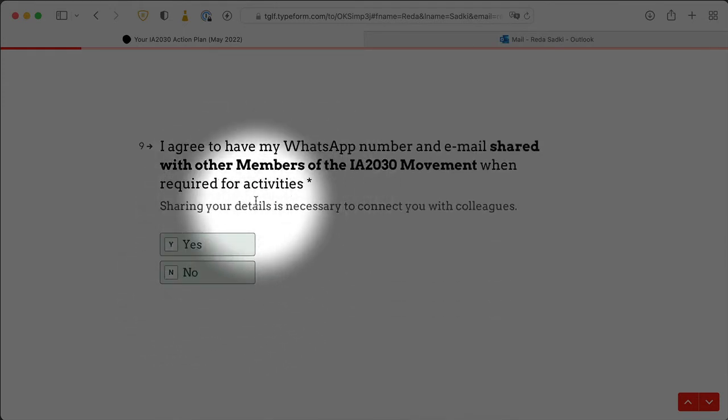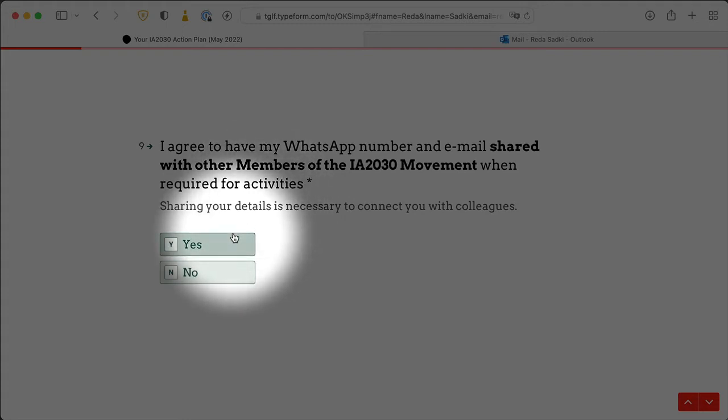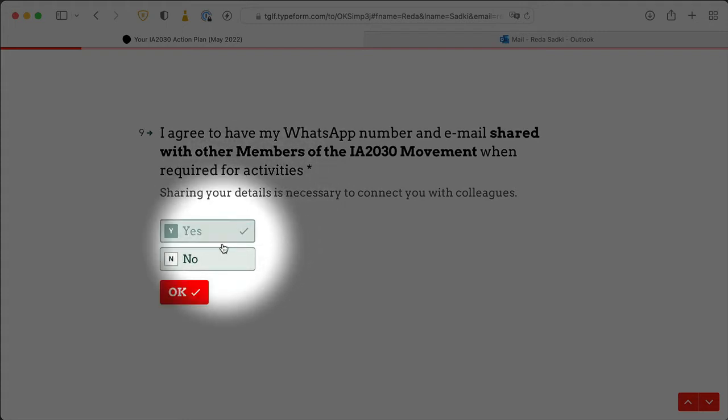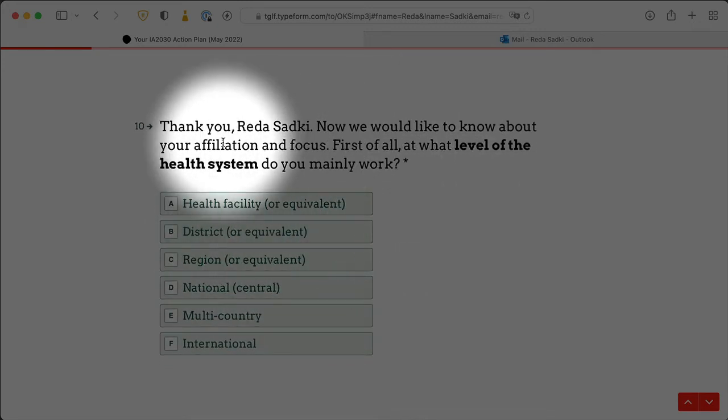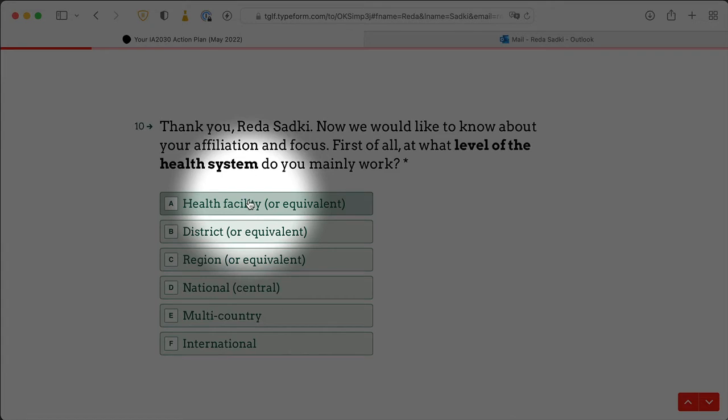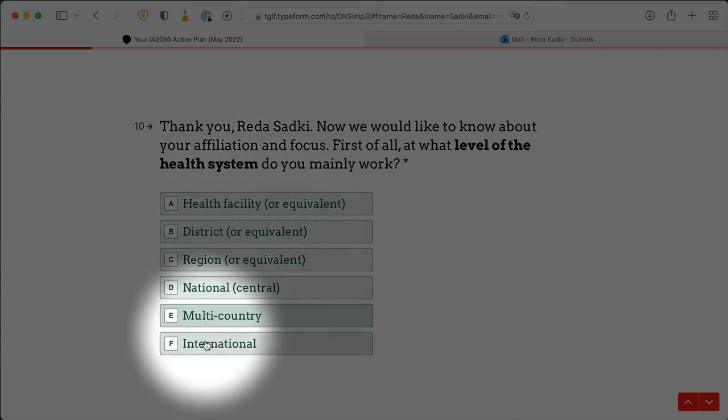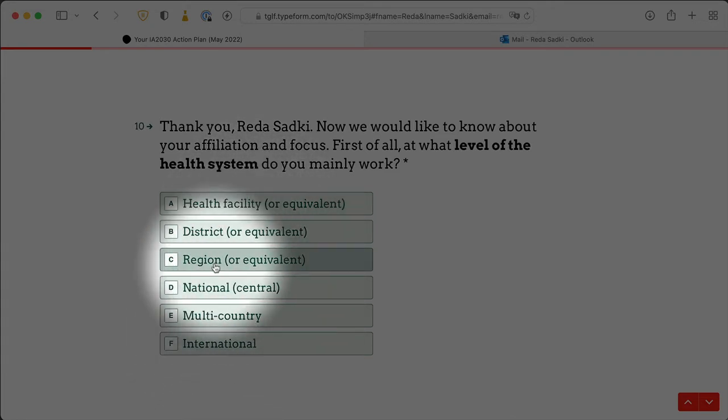Next, you need to agree to share your WhatsApp number and email with other members. This is required for peer learning activities, so you'd need to say yes. If you say no, you will not be able to participate. Now, we'd like to know about your affiliation and focus, so level of the health system. Here, these should be fairly clear. For example, in Nigeria, region is called state.